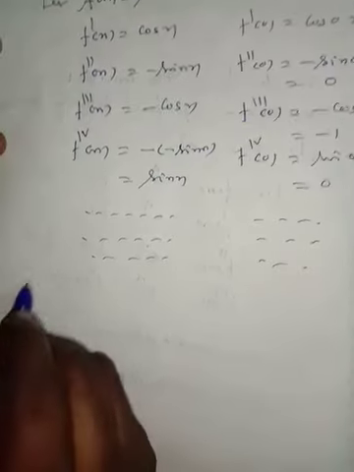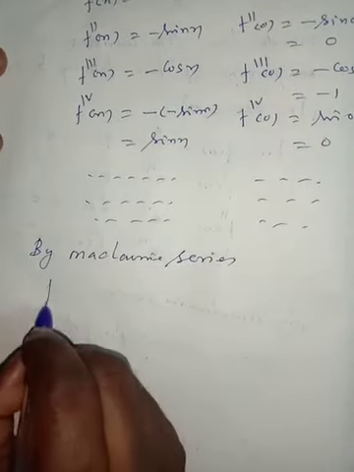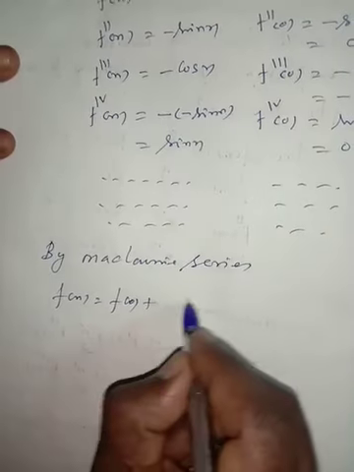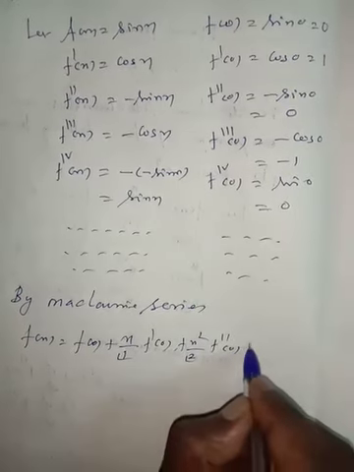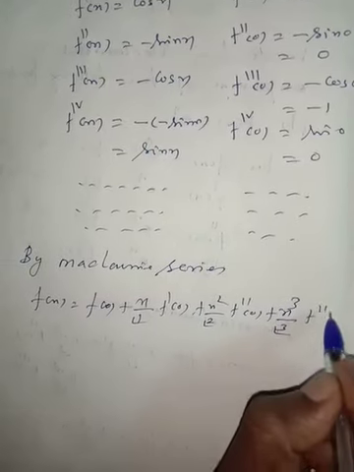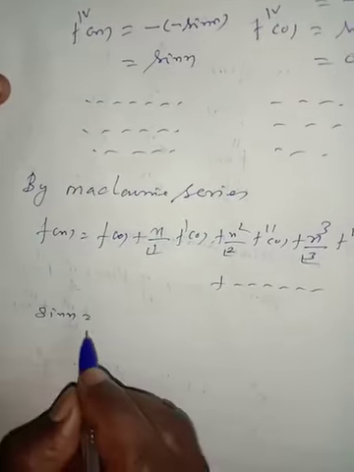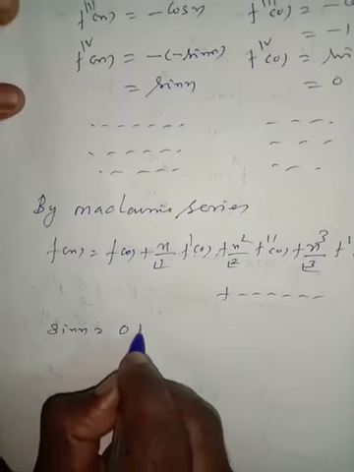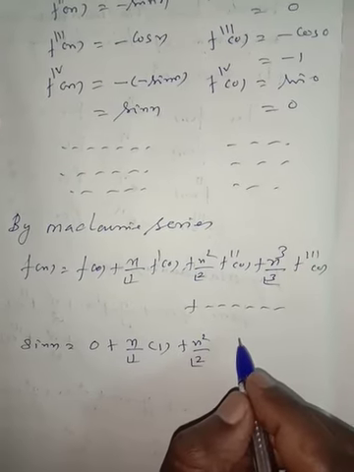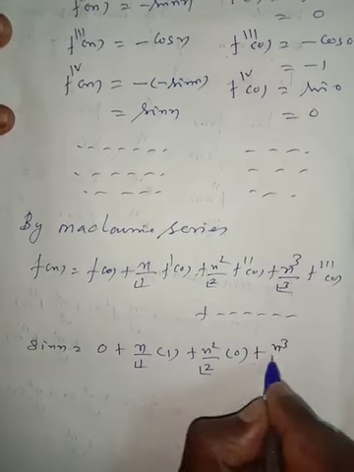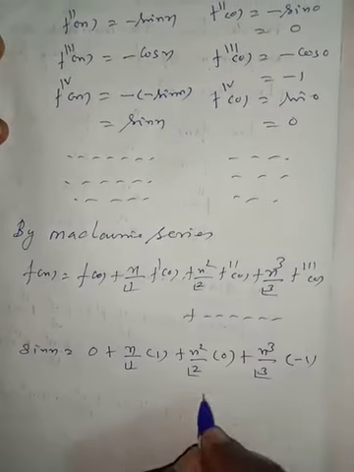By Maclaurin series, f(x) is equal to f(0) plus x by 1 factorial into f'(0), plus x squared by 2 factorial into f''(0), plus x power 3 divided by 3 factorial into f'''(0), and so on. f(x) is sin x, which is equal to f(0), which is 0, plus x by 1 factorial, f'(0) is 1, plus x squared by 2 factorial into f''(0), which is 0, plus x power 3 divided by 3 factorial into f'''(0), which is minus 1, and so on.